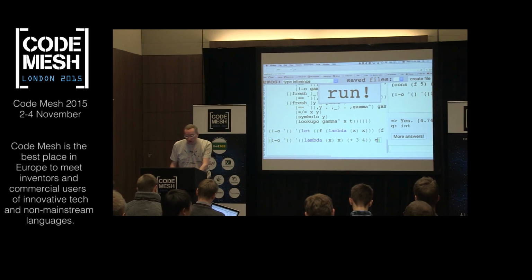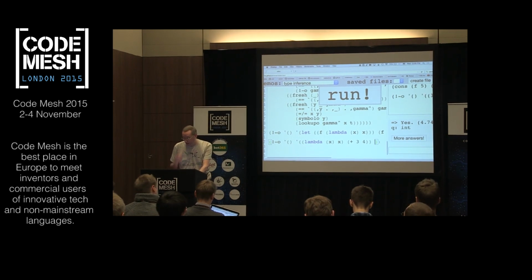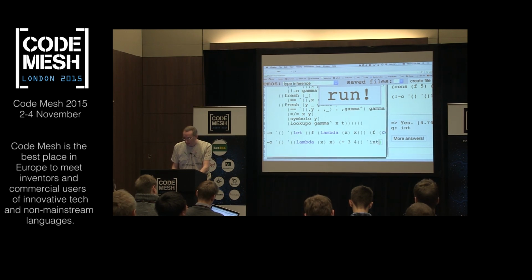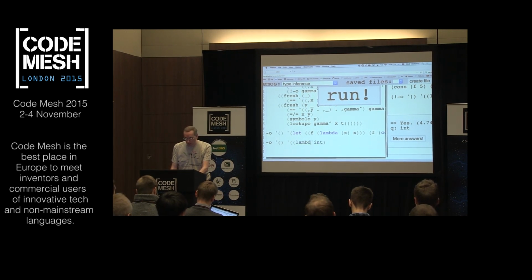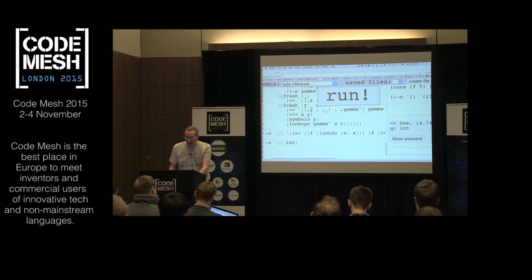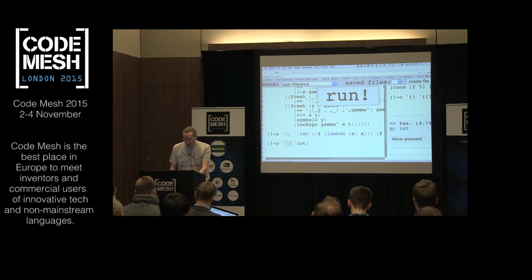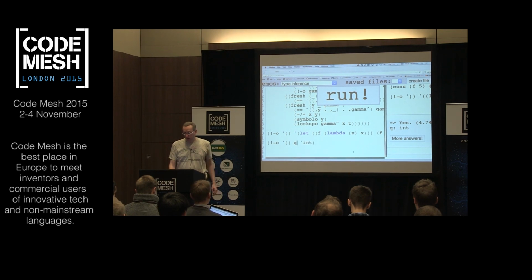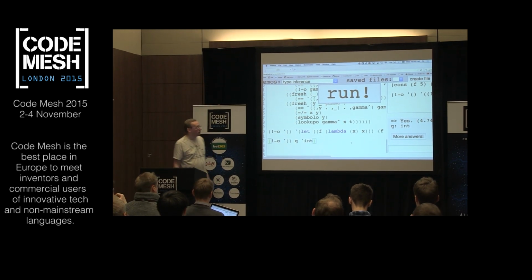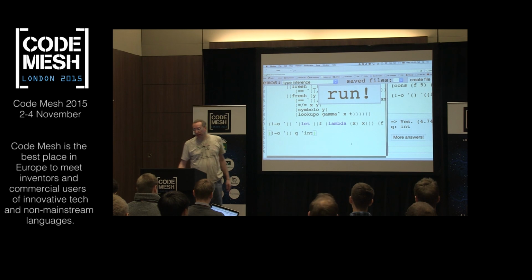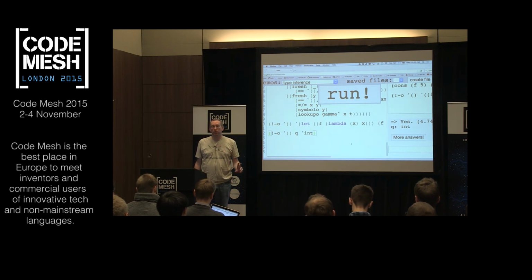Now where it gets more interesting, and this is where the Curry-Howard part really becomes way more interesting to me, is that because we're in the logic programming domain, we can say that the type is going to be int and that we don't know what the input program is, right? So now we're going from type inference to type habitation or inhabitation. We're trying to find a term that inhabits this type.